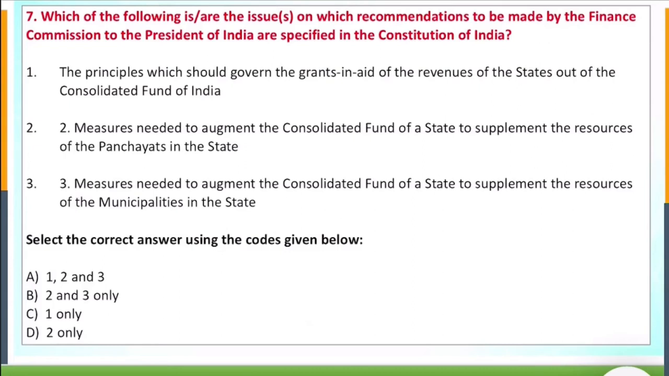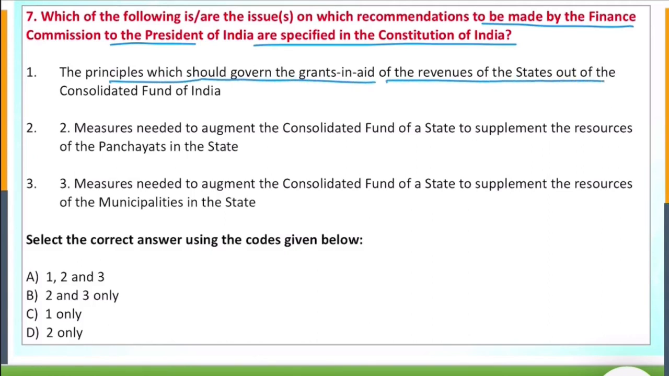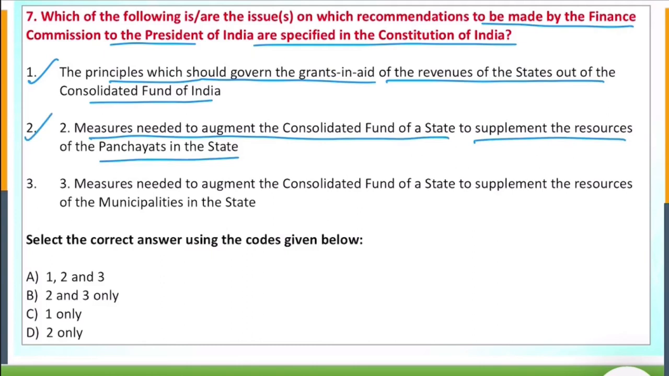Then come to the seventh question. Which of the following issues on which recommendations are to be made by the Finance Commission to the President of India are specified in the Constitution? The first statement is the principles which should govern the grant in aid of the revenues of the states out of the Consolidation Fund of India, right? The measures needed to augment the Consolidation Fund of state to supplement the resources of the panchayats, right? And the measures needed to augment the Consolidation Fund of the state to supplement the resources of the municipalities in the state, right? So answer would be 1, 2, 3, right?